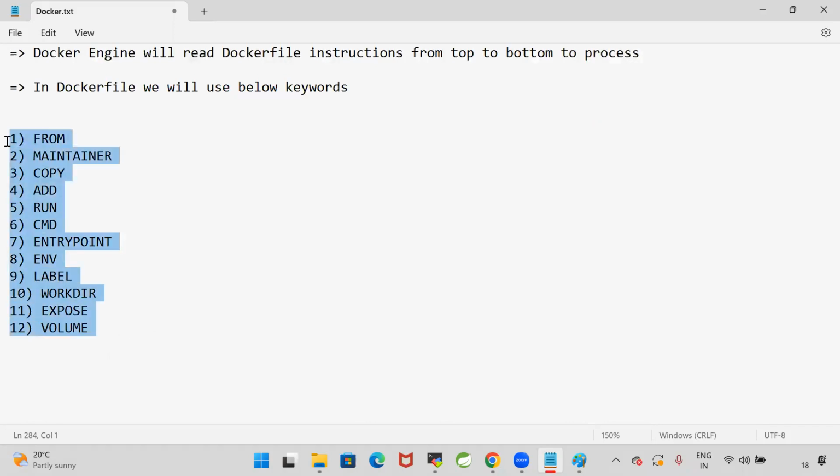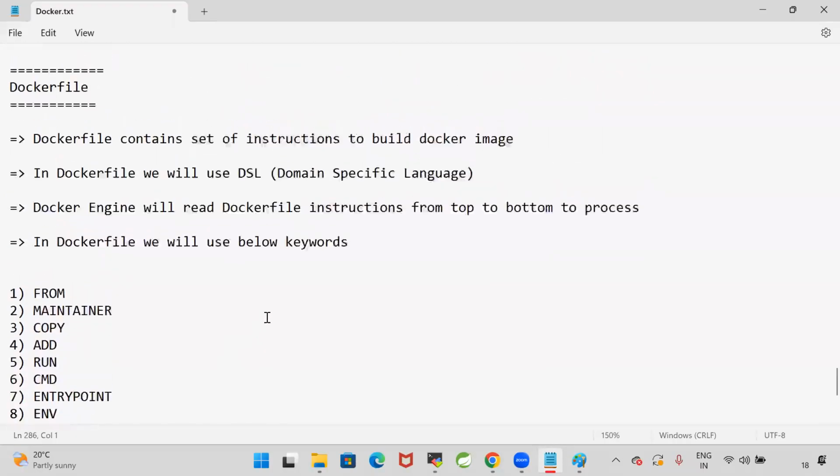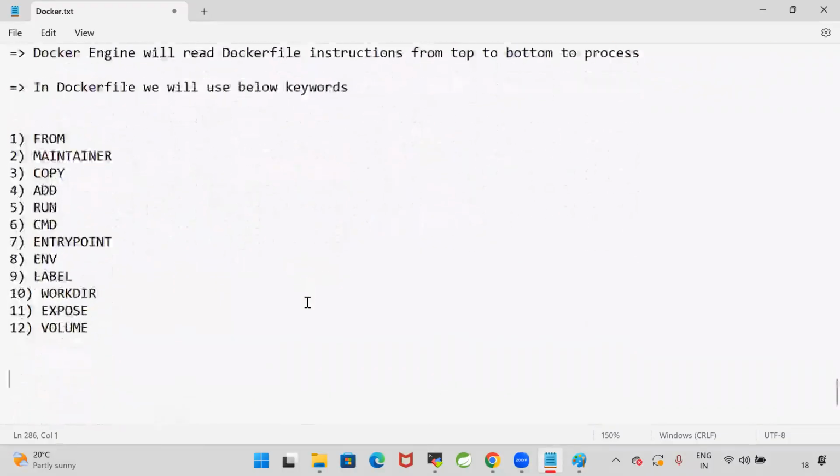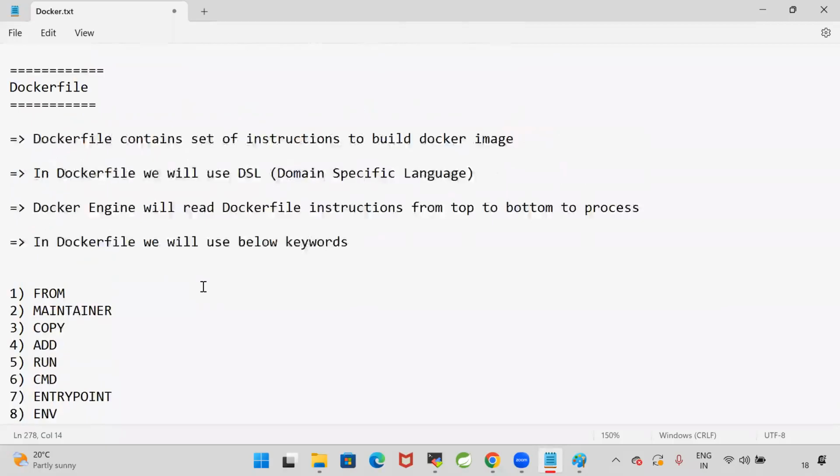Now we need to understand the purpose of each keyword and how to write a Docker file by using these keywords. In the interview, 100% they will ask, what is a Docker file? And can you please share your screen and write the Docker file for a Python application, a Java application, a Spring Boot application, an Angular application, a React application, like that they will ask. You should know what keywords we need to use and how to write the Docker file. Without a Docker file, we cannot create the Docker image.